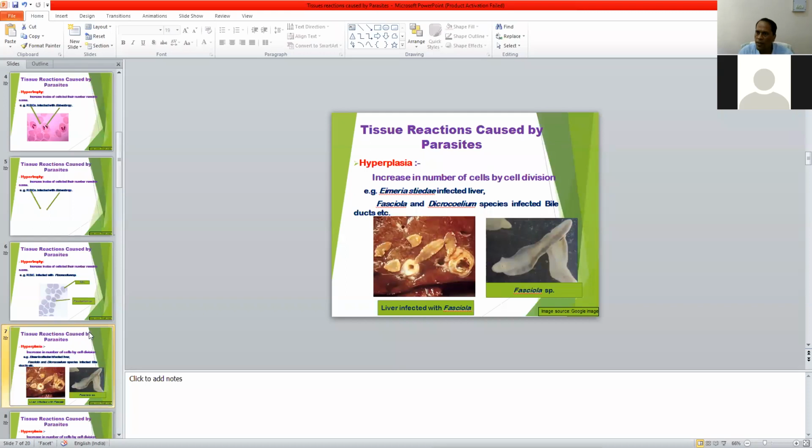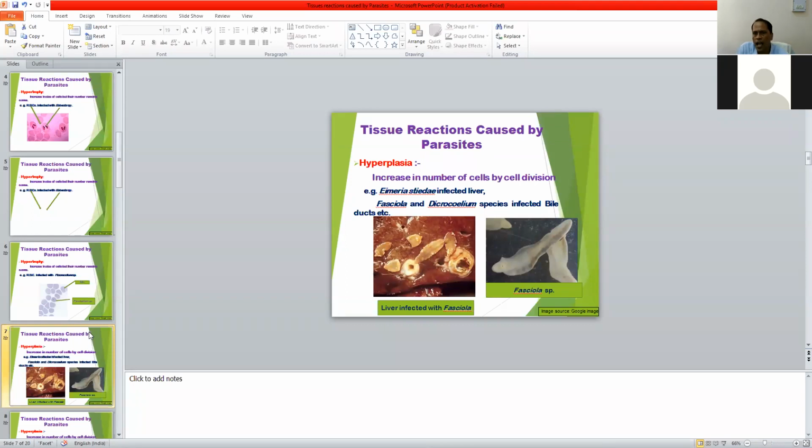But in case of hypertrophy, the size of the cell is increased, but their number stays the same. In case of hyperplasia, the number of cells is increased, but the size of each cell remains the same. This is known as hyperplasia. Hyperplasia is also caused by some parasitic infections inside the cells or tissue.